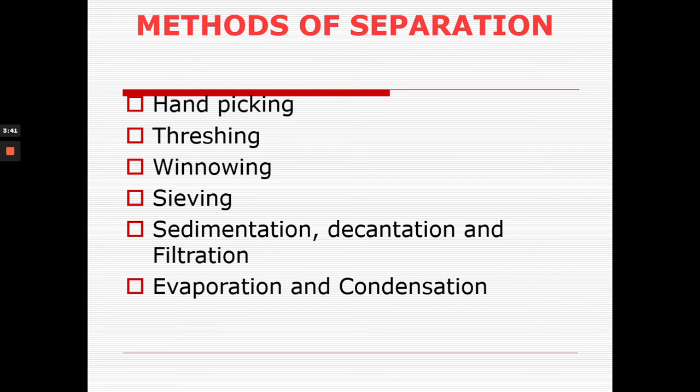Now the methods of separation are hand picking, threshing, winnowing, sieving, sedimentation, decantation, filtration, evaporation and condensation. So these are the methods of separation which we are going to study in this chapter.